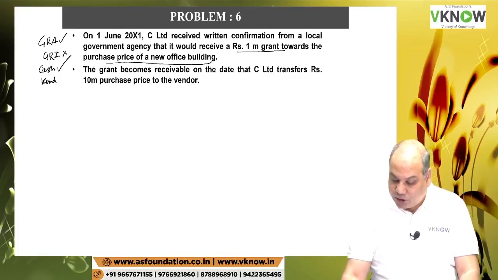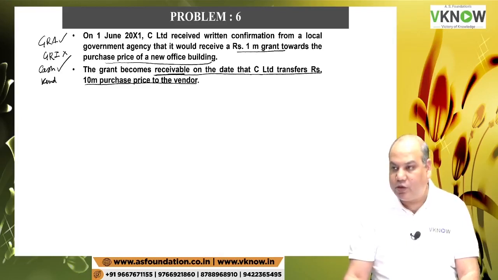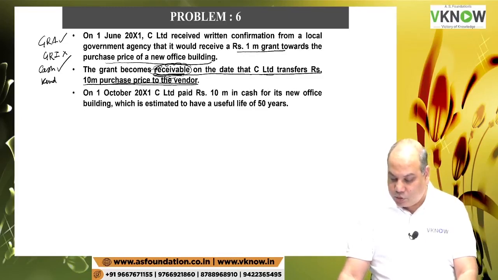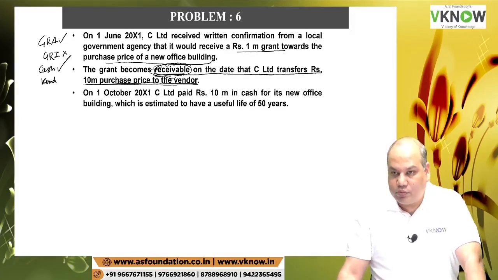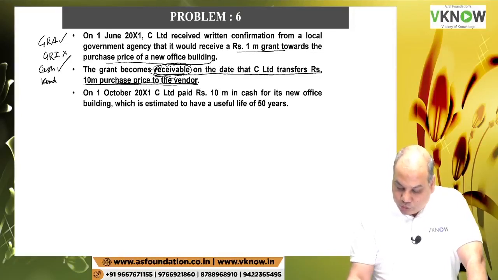Now see, the grant becomes receivable on the date that C Limited transfers 10 million purchase price to the vendor. So this is the condition for receiving the grant. Although the government said we will give you the grant, but the grant will become receivable when? Grant will become receivable when the company C transfers rupees 10 million purchase price to the vendor. Vendor means the person who is going to construct this new office building for you. Okay, because you also have to show some commitment.